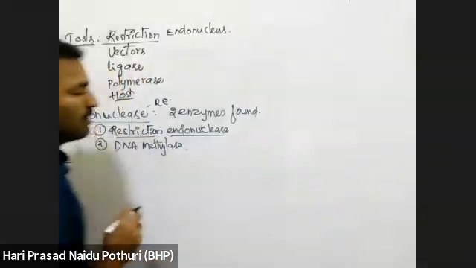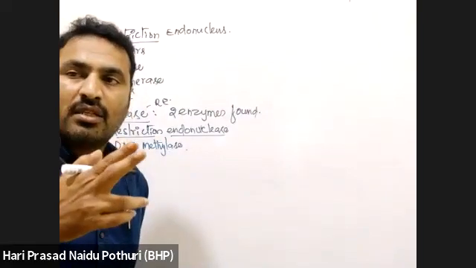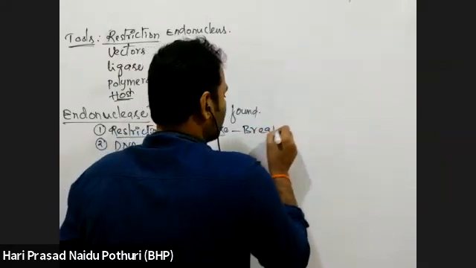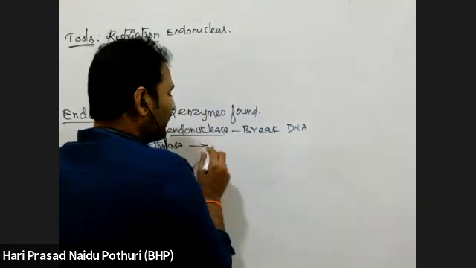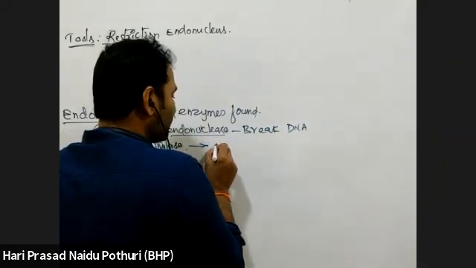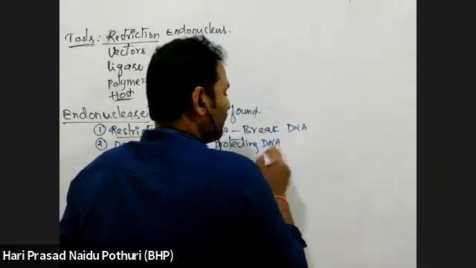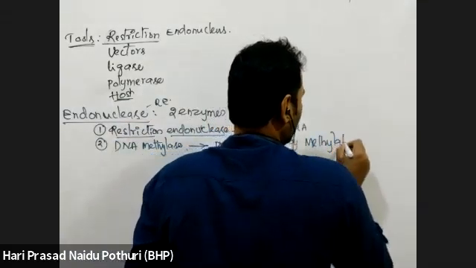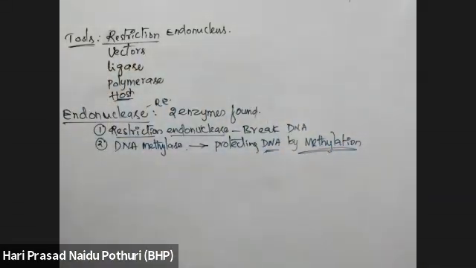Restriction endonucleases are responsible for breaking DNA at restriction sequences or particular sites. So restriction endonucleases break DNA, and DNA methylase is responsible for protecting the DNA, or maintaining the stability of DNA, by a process called methylation. These two enzymes form the restriction system in the bacteria.